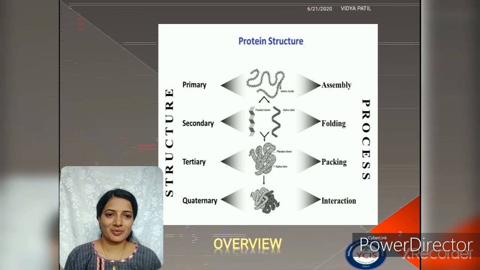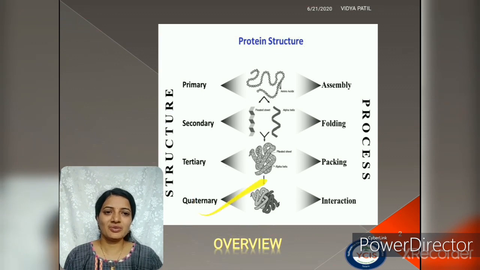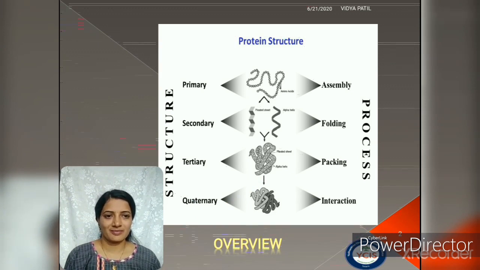But in some proteins, like quaternary structure proteins, the individual tertiary structure is inactive, but when more than two subunits associate, it becomes active. So it is the interaction of subunits to form a final active structure. This type of protein is called a protein present in its quaternary structure.